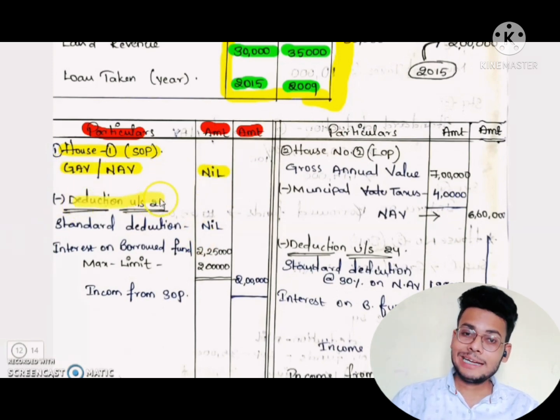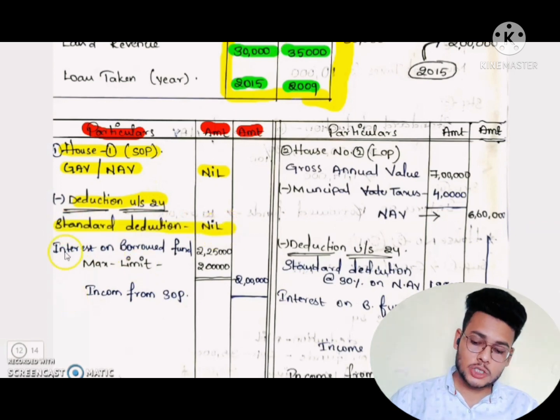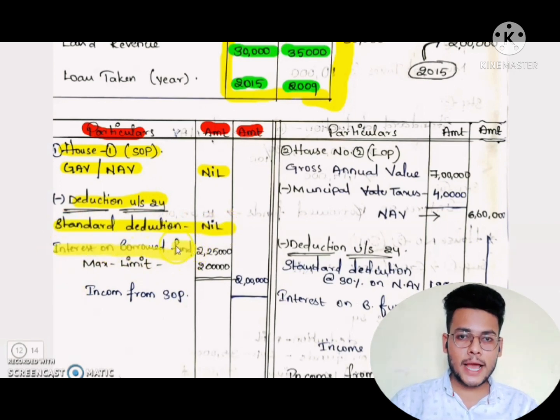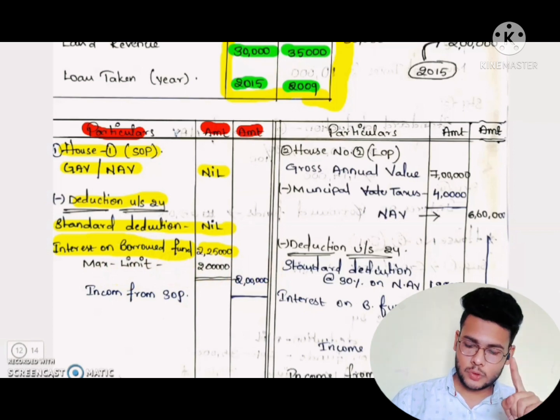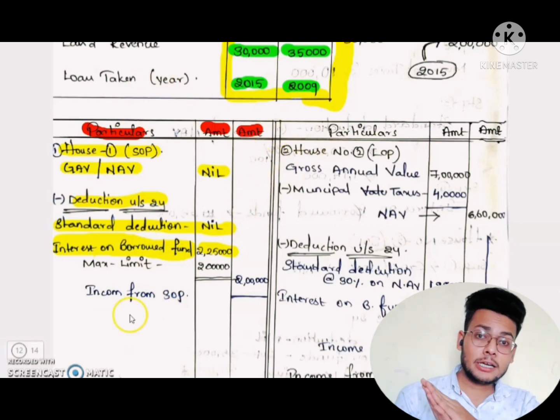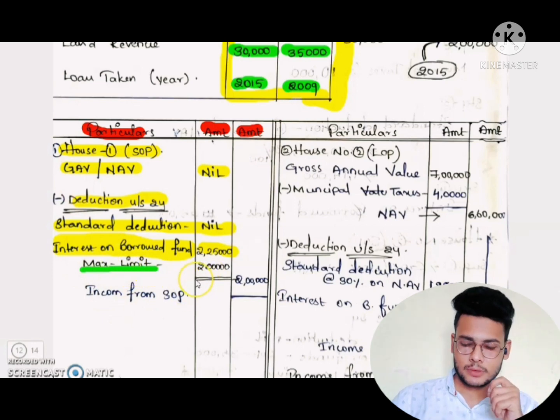And the third one is interest on borrowed fund. Interest on borrowed fund of house 1 is 2,25,000. So we have to write it in the inner column. And next, what is the maximum limit? Maximum limit before 1999 is 30,000, after 1999 is 2 lakhs rupees.